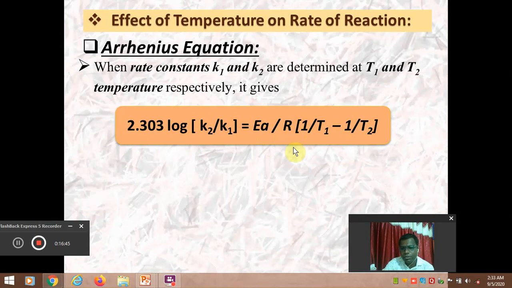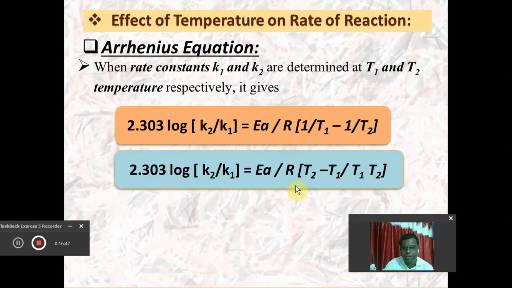If you make the cross multiplication, it will be 2.303 into log of k2 upon k1 is equal to Ea upon R into the bracket. So this is cross multiplication: (T2 minus T1) divided by T1 into T2. So this is simple.